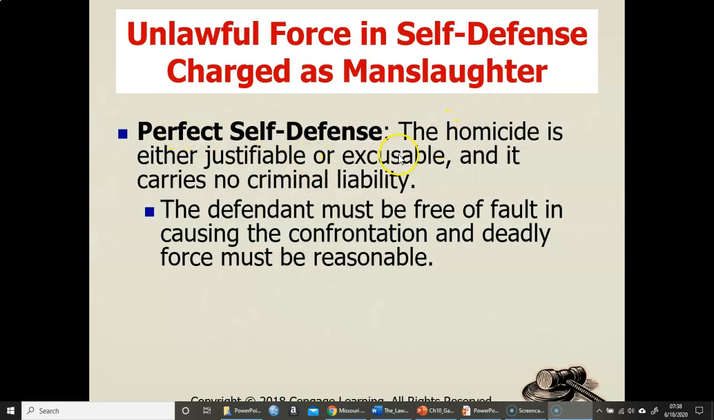So perfect self-defense, the homicide is either justifiable or excusable. The defendant must be free of fault in causing the confrontation. So thinking back again to the Castle Doctrine, you're at home, you're in bed, your front door gets kicked in, a person wielding a knife comes in, you have a firearm for self-defense, you defend yourself, which results in the death of the other person. It is still a homicide. One person killed another person, but it's going to be, as far as that goes, justifiable under our state law. Depending on where you live, that may be a little bit different.